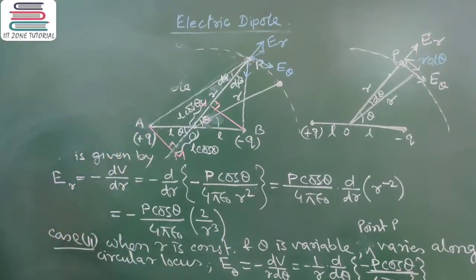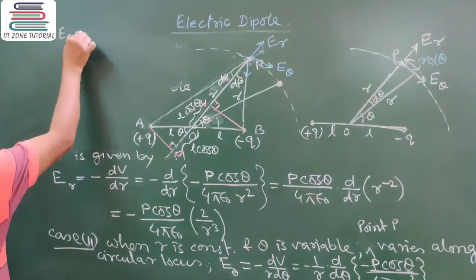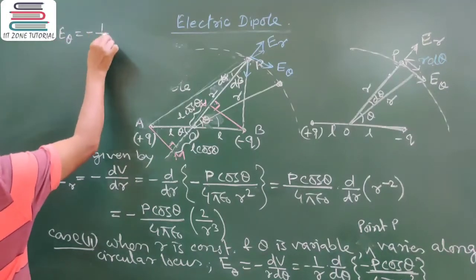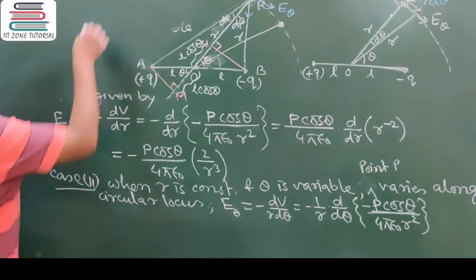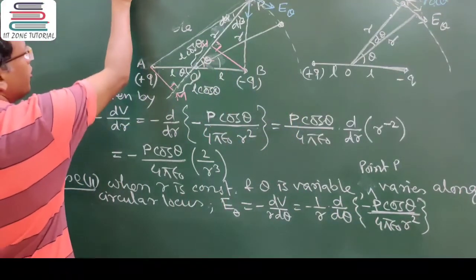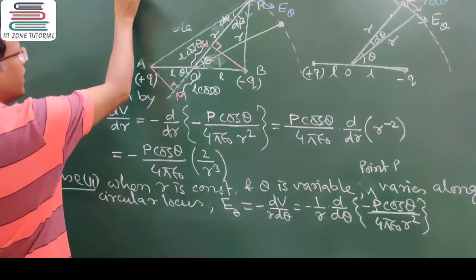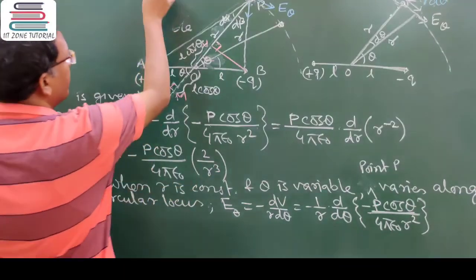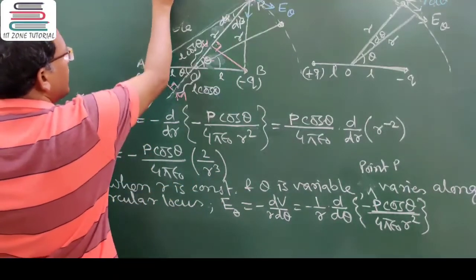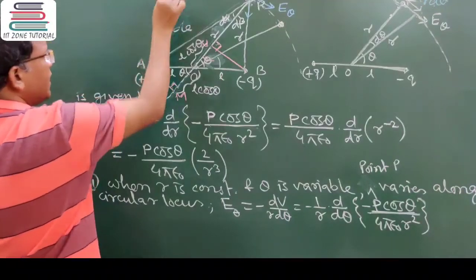So to express E of theta, I can write minus of 1 by r cube. R cube means 1 by r was there, so this r square can also be taken out, into p divided by 4 pi epsilon naught, that too can be taken out being constant. So only the variable is cos theta, so d of cos theta with respect to d theta.